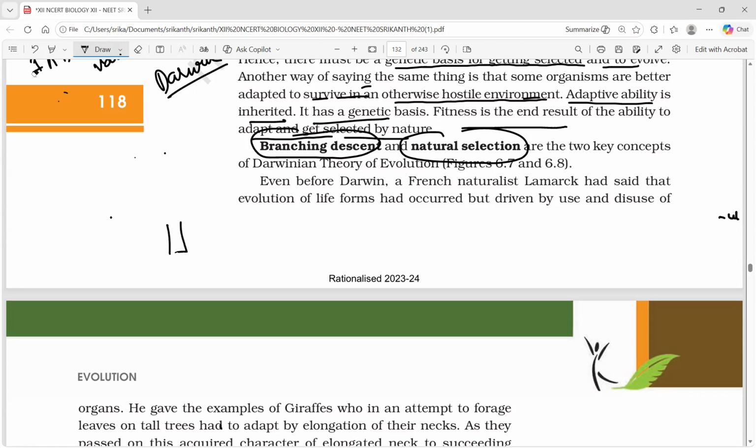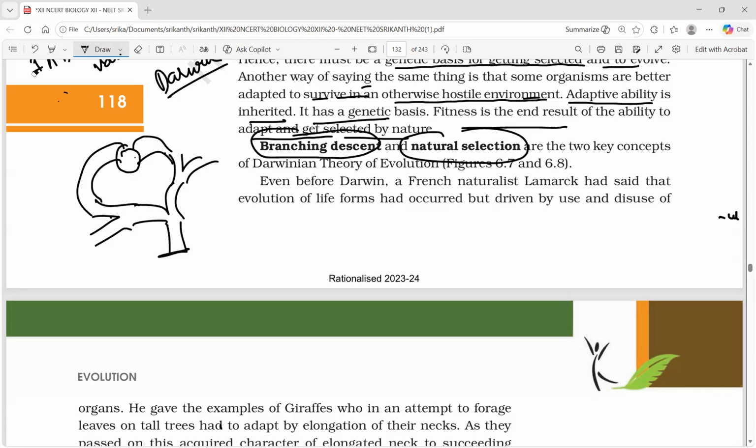Branching descent means an organism developed into new organisms. This is called branching descent. So this is called divergent evolution, isn't it? Then some may come together, which you called in the earlier story convergent evolution, or parallel evolution, we can say.